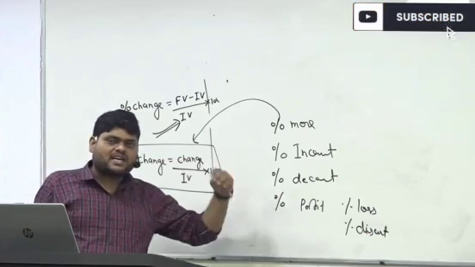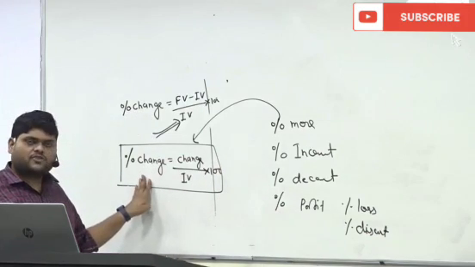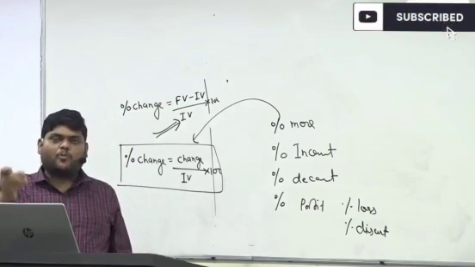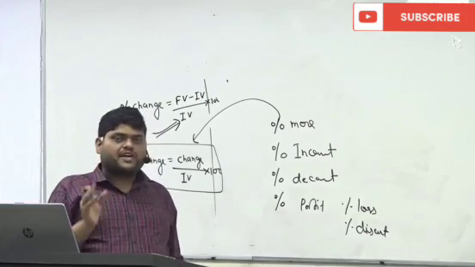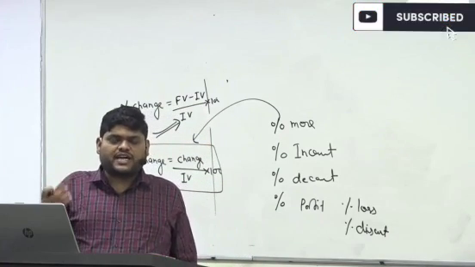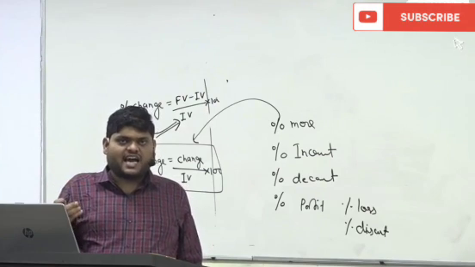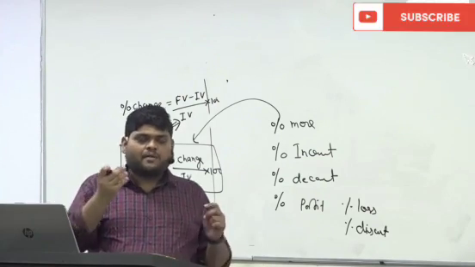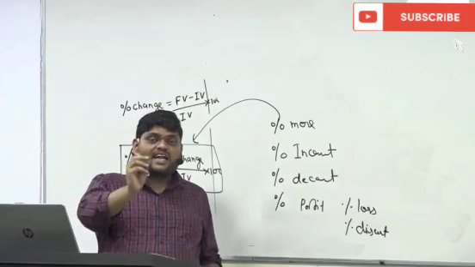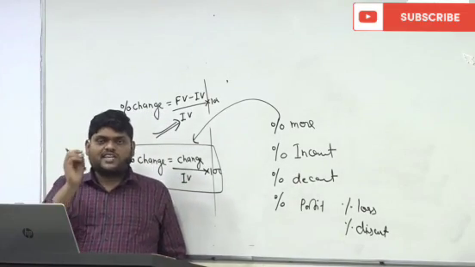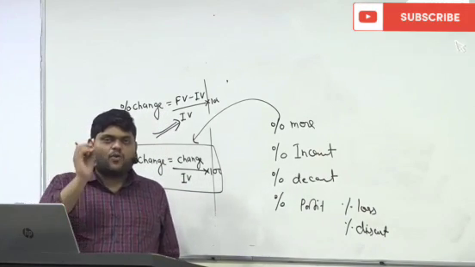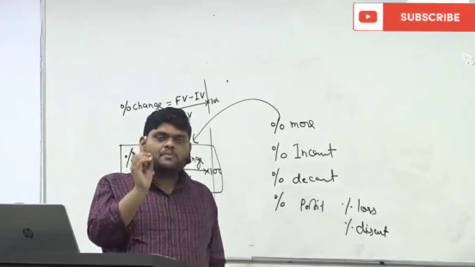X is how much percent less than Y, then they are asking percent of change. They will say Reliance Industry's 2002 profit is how much percent more than 2001 profit, that means they are asking percent of change. They will say the number of students in 2021 in Vision IS is how much percent more than the number of students in 2020, that means they are asking percent of change. What is the percent of profit? That means they are asking percent of change. If they ask what is the percent of discount, that means they are asking percent of change.